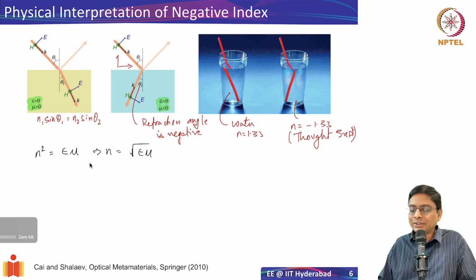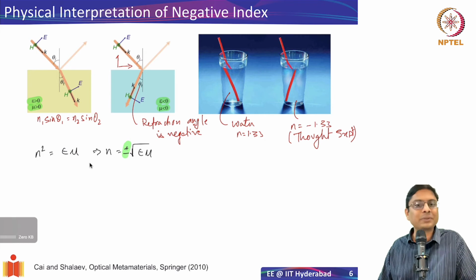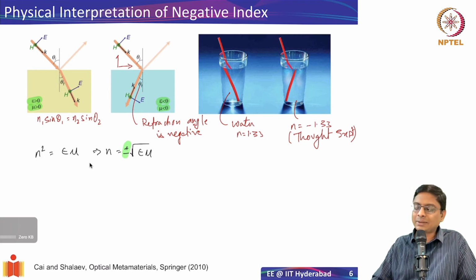It turns out that when you take this root, there are two terms. There are positive and negative roots, and usually we end up always taking the positive root. That's what we have studied in traditional physics or optics. But when we want to describe a negative index, why should we take a negative root? I mean, just because epsilon and mu are negative, right? Why should I take the negative root? So we can understand that based on the principle of causality.